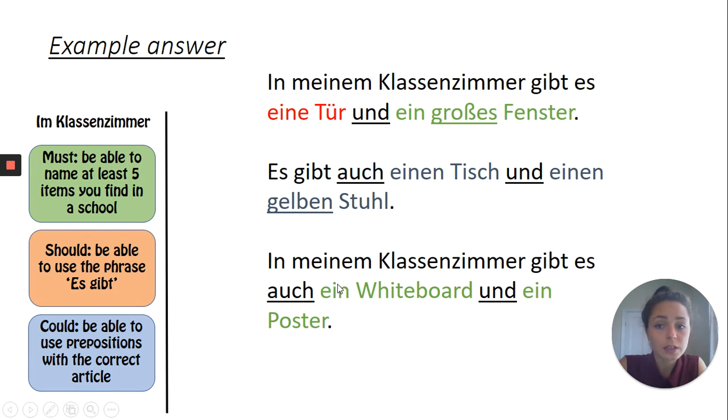Okay, well done. Some of you may have noticed that this sentence here and that one here is slightly different, looking at this little phrase we had a look at, es gibt. Because in the first sentence and the third sentence, gibt and es are the other way around. This is because in German, obviously, the verb is always in the second place, there's always the second idea. So in this second sentence, we start with es, it, okay, and then the verb follows.